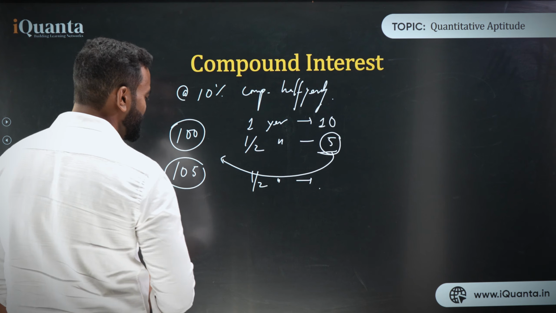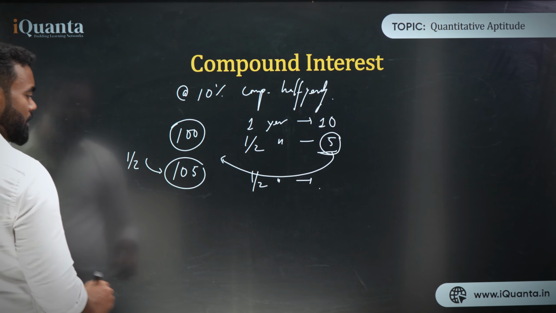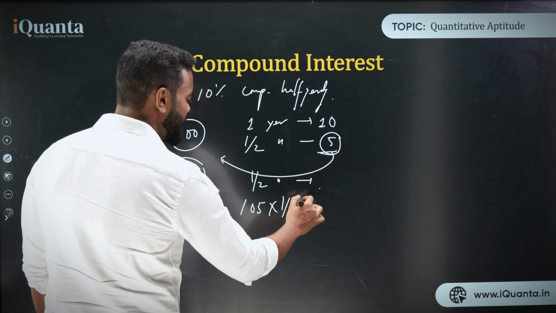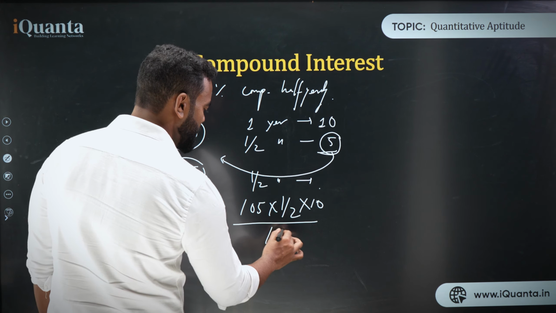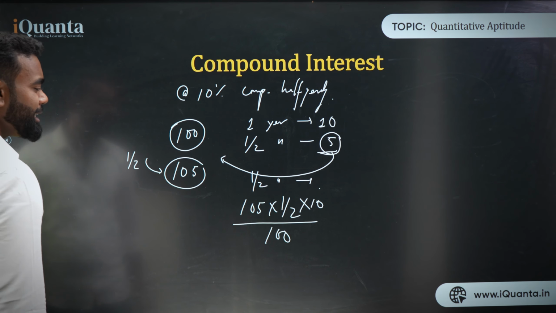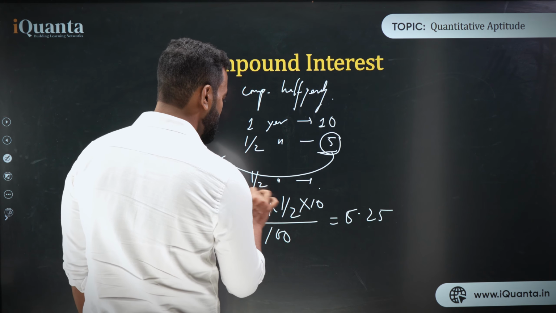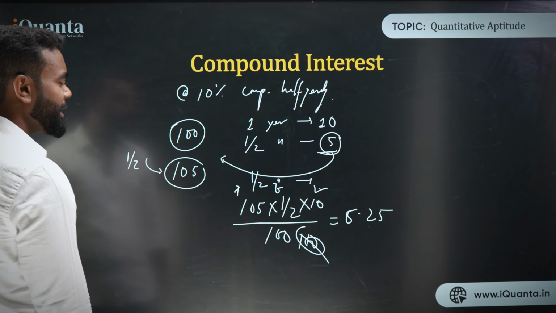So by the formula PTR by 100, what is P? 105. What is T? Half. What is R? R is 10, upon 100. Clear? Now what exactly are we getting? We are getting 5.25, using the PTR upon 100 formula.